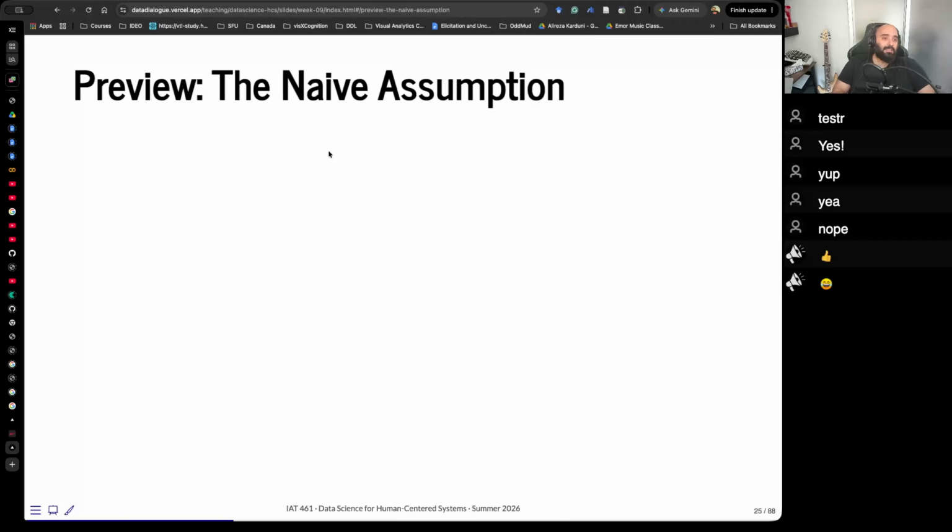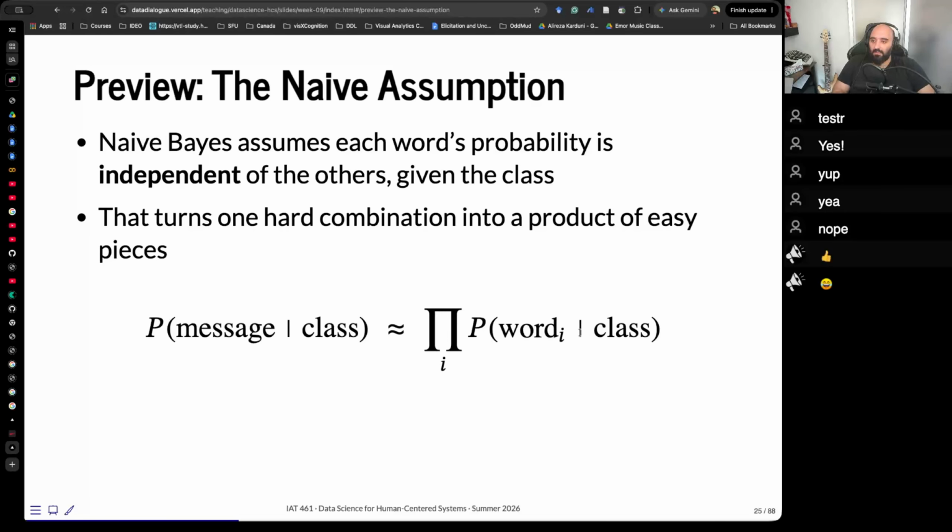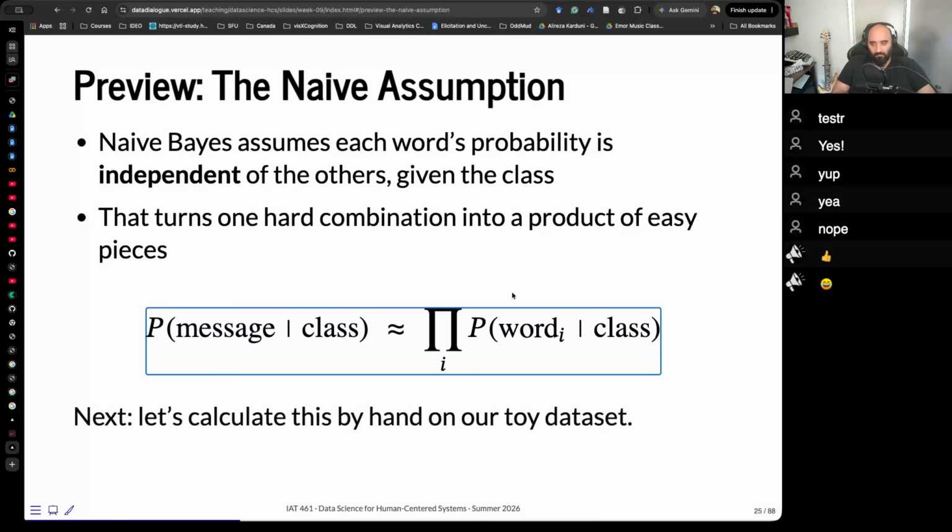So we take a naive assumption. Naive Bayes, for example, assumes each word's probability is independent of the others given this class. That turns one hard combination into a product of easy pieces. So here, for example, we say probability of message given the class is the product of probability of all the words given that class. Now we're going to see an example.